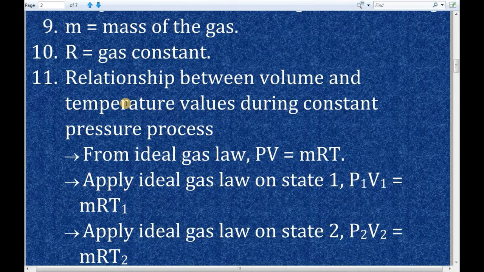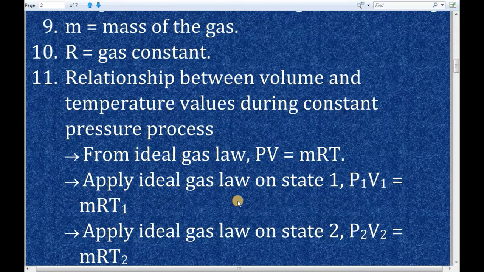Now we will look into the relationship between the volume and temperature values during constant pressure process. To find this relationship, we will apply ideal gas law. First of all, why should we apply ideal gas law? Because ideal gas law gives the relationship between the pressure, volume and temperature of a gas. So that's why we are applying ideal gas law. So we will apply ideal gas law on state 1. By applying ideal gas law on state 1, we can study about the pressure, volume and temperature values at state 1. Therefore, the formula for ideal gas law of gas at state 1 is P1 V1 = mR T1.